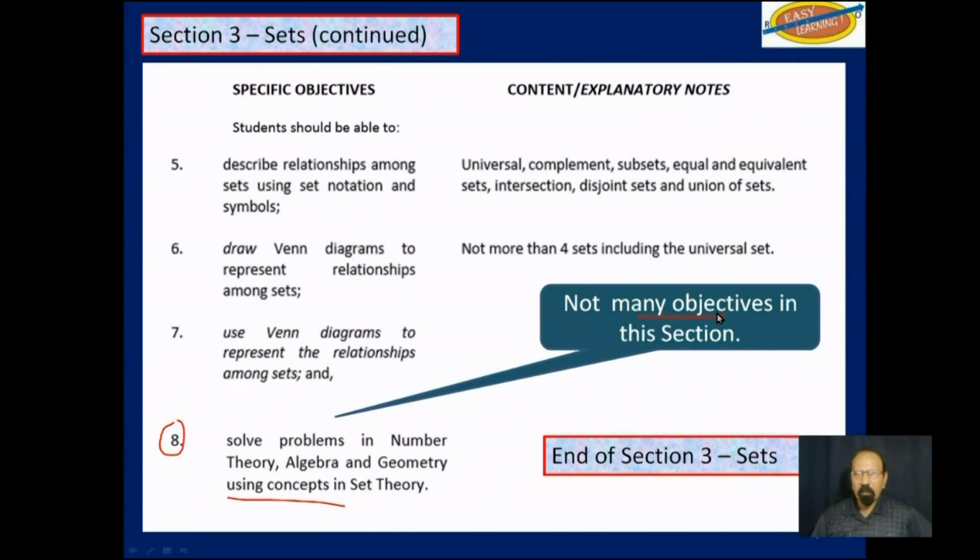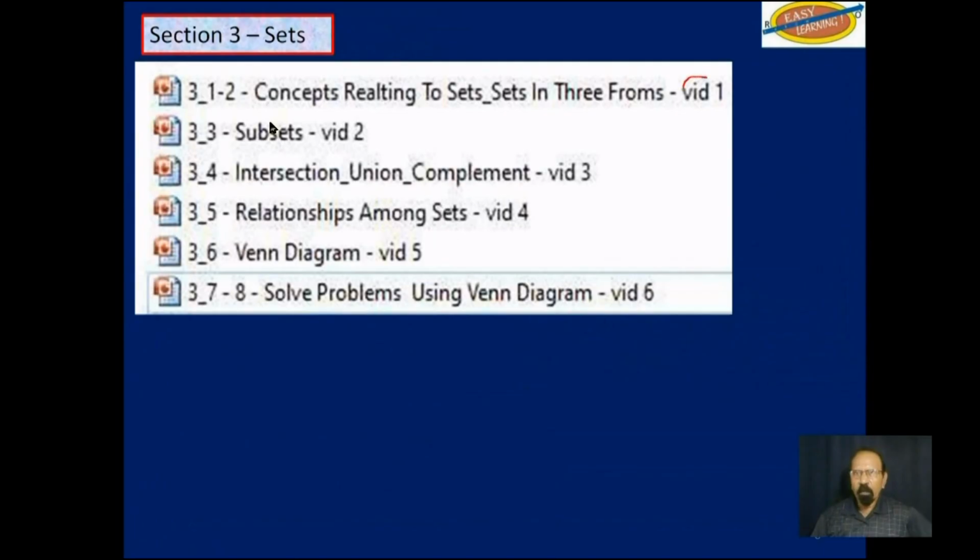There are not that many objectives in this section. Video 1 in this section, already published, comprises objectives 1 and 2. So that was published. We are now here, subsets, video 2.